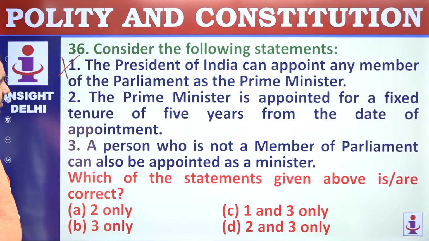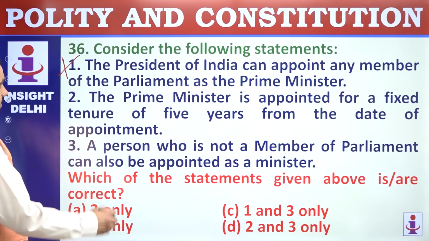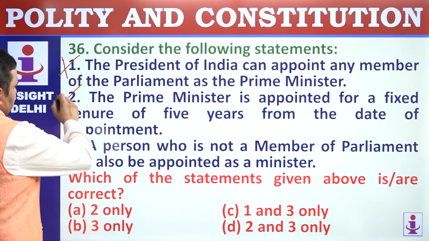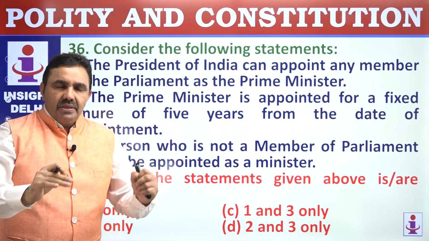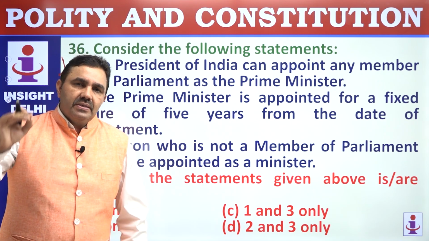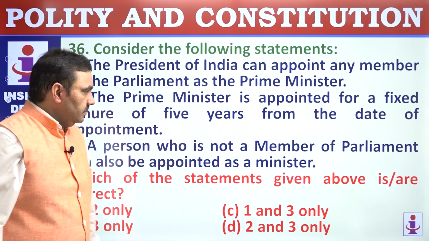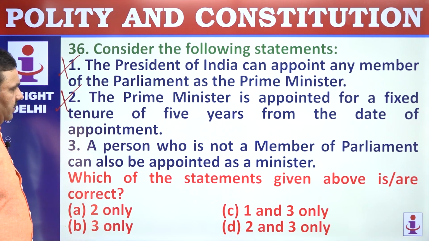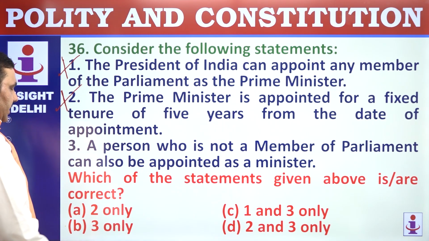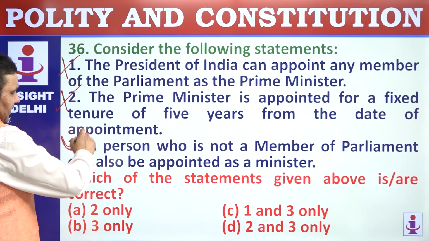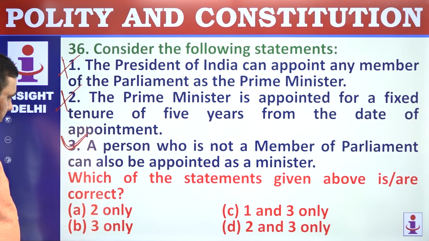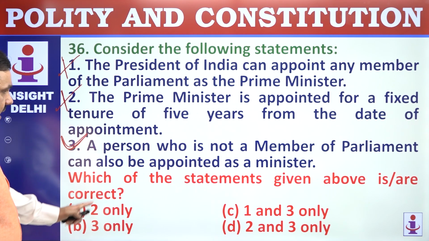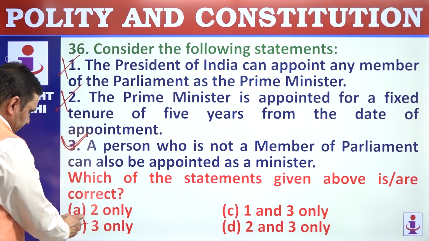The Prime Minister is appointed for a fixed tenure of 5 years from the date of appointment. There is no fixed tenure of Prime Minister. Prime Minister stays in office till the time Council of Ministers enjoys the confidence of Lok Sabha. A person who is not a member of Parliament can be appointed as minister, and he or she can stay as minister for 6 months. 1 and 2 are wrong. Third is correct. Which of these are correct? 3 only.